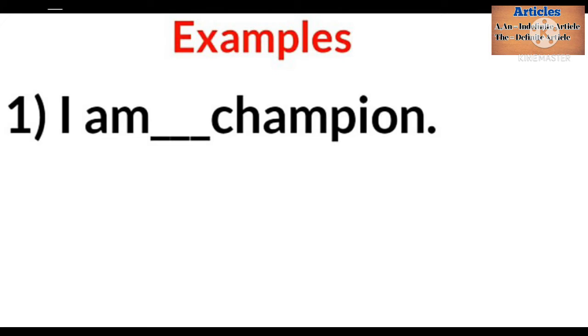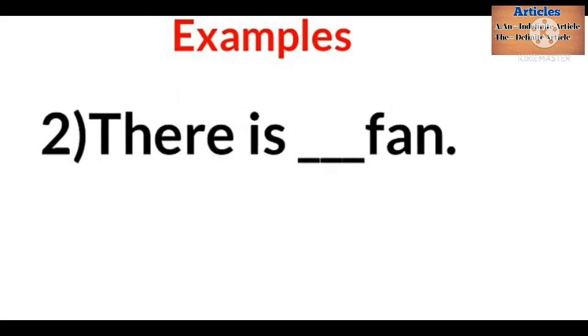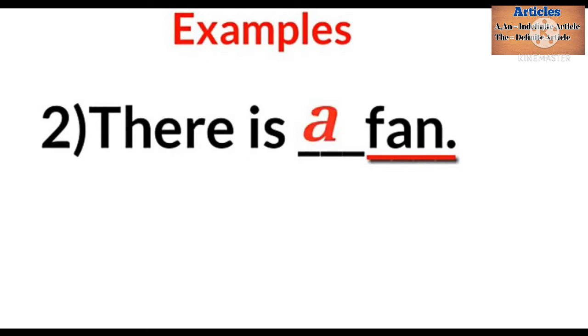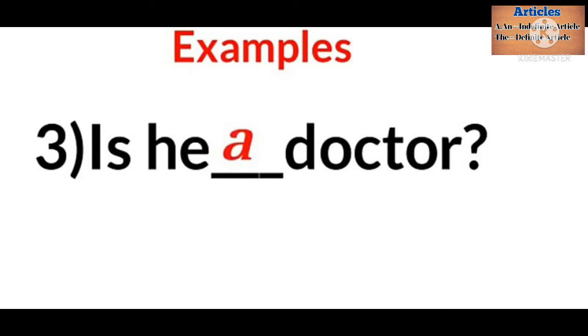I am dash champion. What should we use here? Here champion is singular, so we should use a. I am a champion. There is dash fan. You can check here, fan is a singular word, so we will use a for this. There is a fan. Is he dash doctor? Here doctor is also singular. So, is he a doctor?